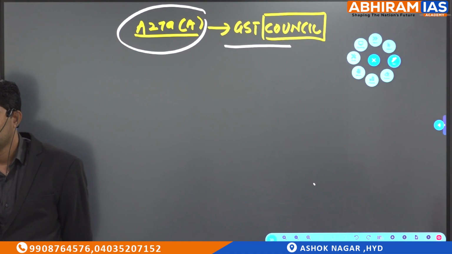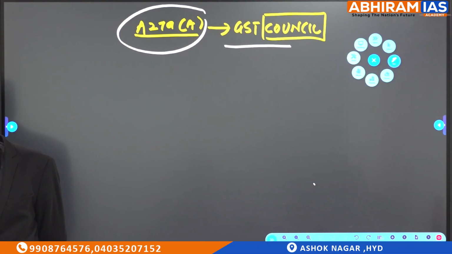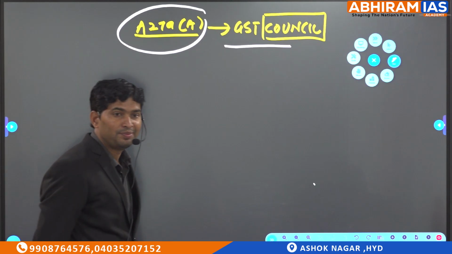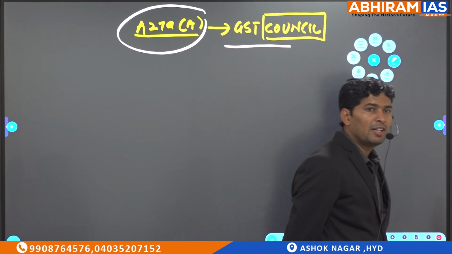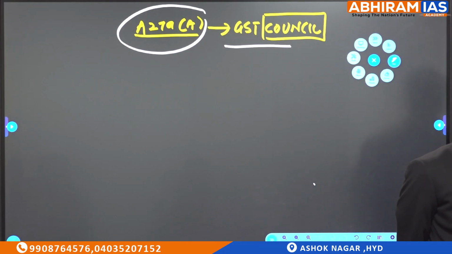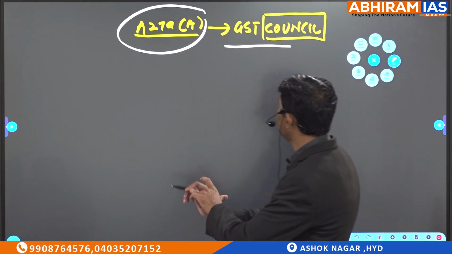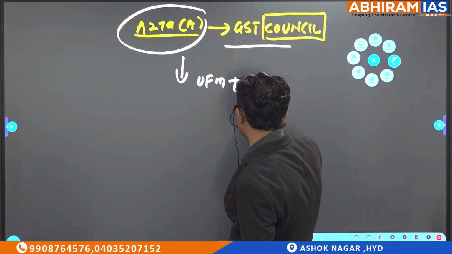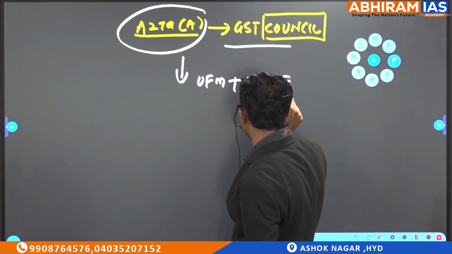GST Council is a constitutional body, statutory body, or neither constitutional body nor statutory body? So what is the answer? Constitutional body, because now we know. Who is the chairman of GST Council, sir? Union Finance Minister, not Prime Minister. So who will be there in GST Council, sir? Union Finance Minister plus Minister of State Finance.